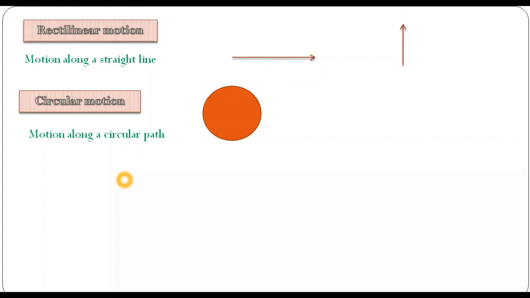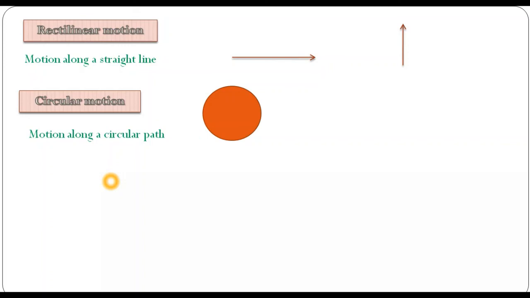Just quickly remember the definition of motion: change in position with time. So the first thing we need is position. In order to describe the motion of an object, position needs to be defined.